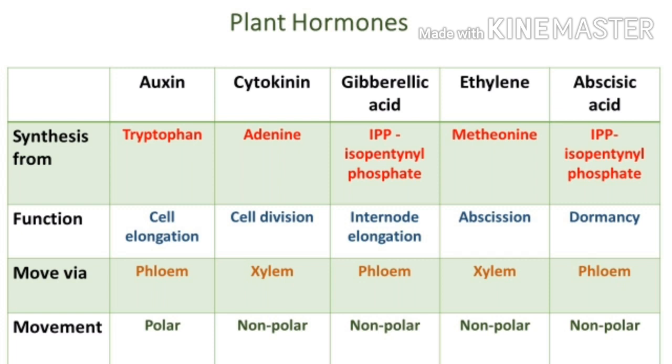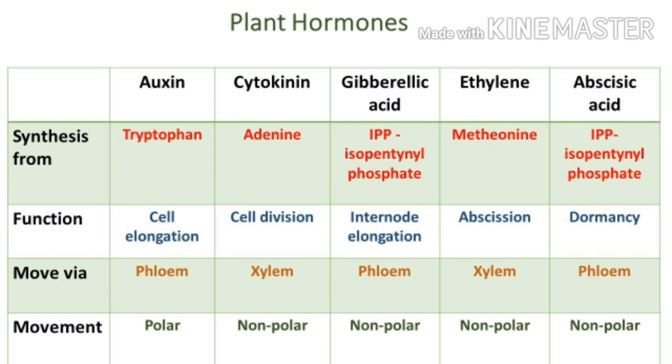Its movement is non-polar. The third one is gibberellic acid, and it is synthesized from IPP, that is isopentenyl phosphate. The function of gibberellic acid is internode elongation, and it moves via phloem, and its movement is non-polar.